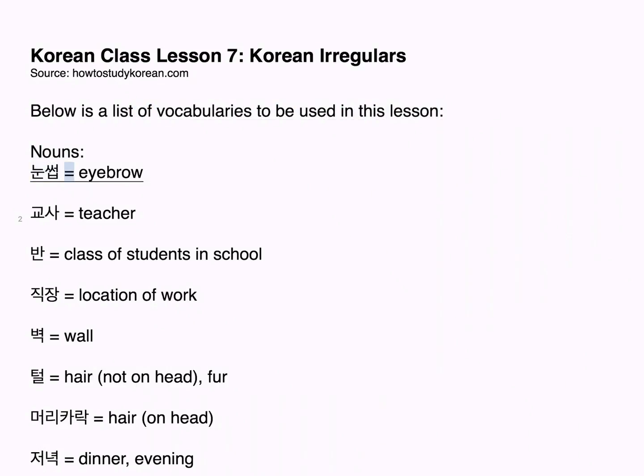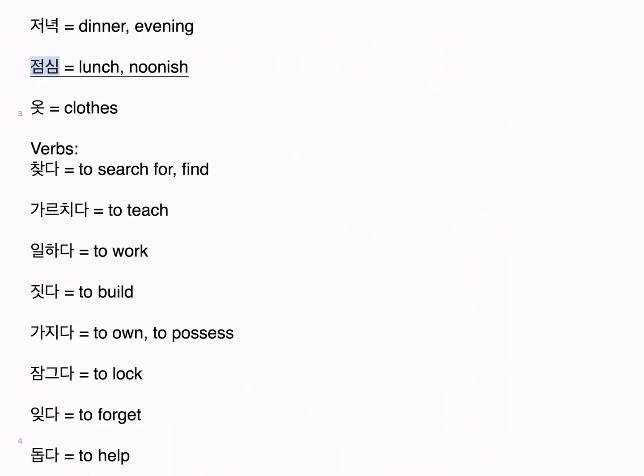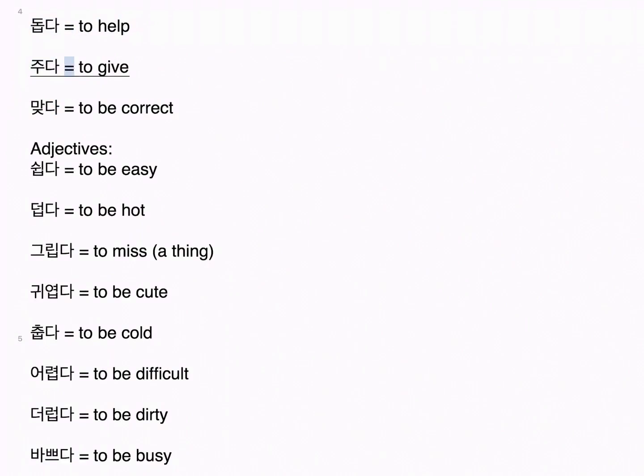Nouns. 눈썹 equals eyebrow. 교사 equals teacher. 반 equals class of students in school. 직장, location of work. 벽 equals wall. 털 equals hair, not on head, fur. 머리카락, hair, on head. 저녁, dinner, evening. 점심, lunch, noonish. 옷 equals clothes. Verbs. 찾다 equals to search for, find. 가르치다, to teach. 일하다, to work. 짓다, to build. 가지다, to own, to possess. 잠그다, to lock. 잊다, to forget. 돕다, to help. 주다, to give.